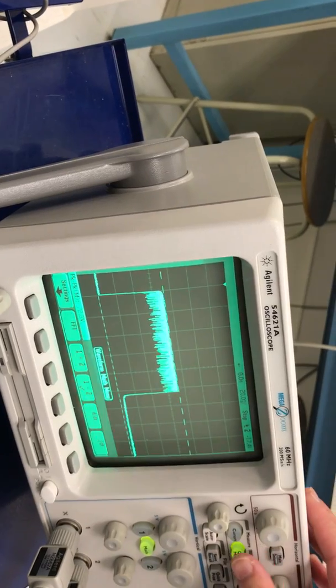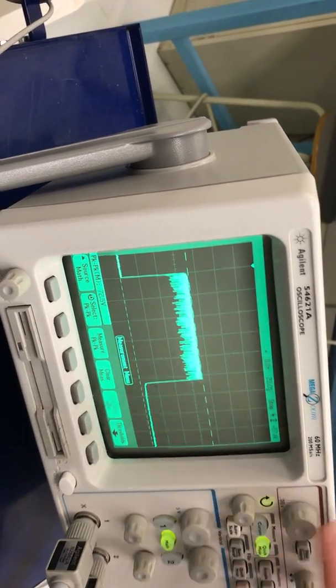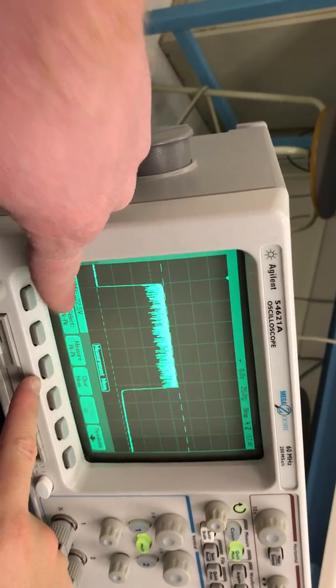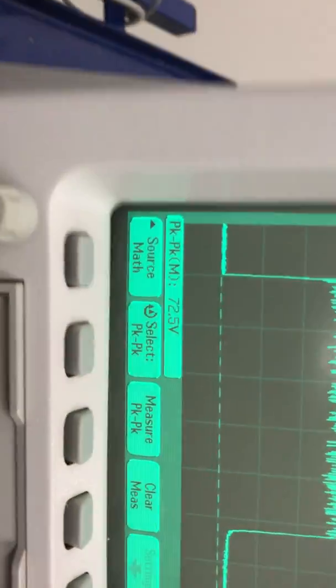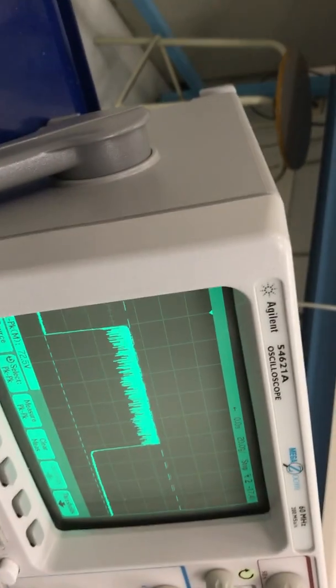And then if you want, you can quick measure that, and it'll measure the peak to peak, 72.5. Which is what was on the X-ray? 72 kVp. Oh, we're good. Pretty close. Perfect.